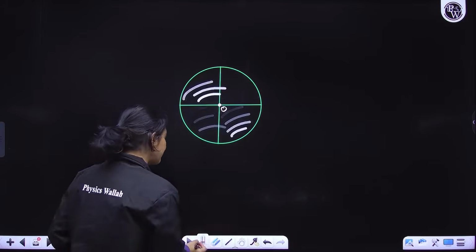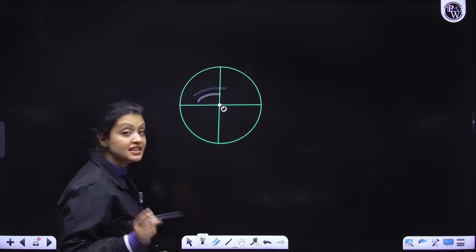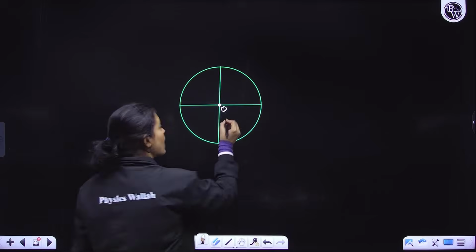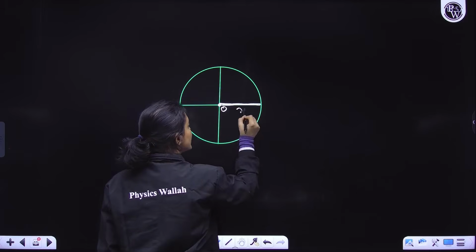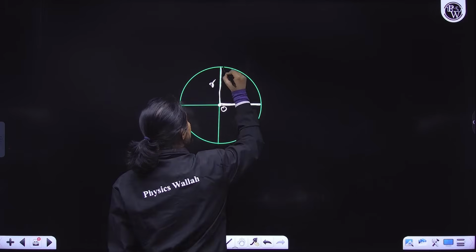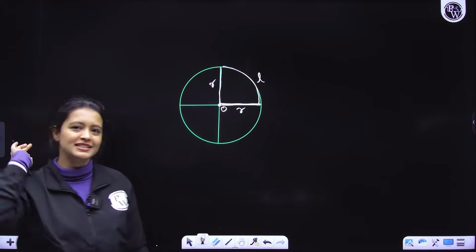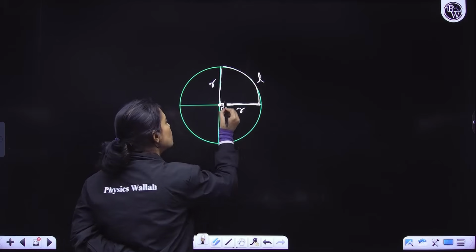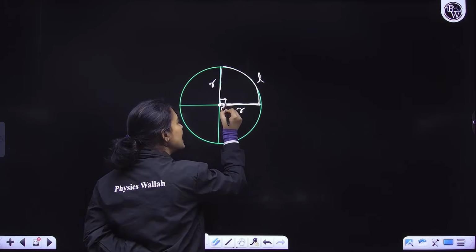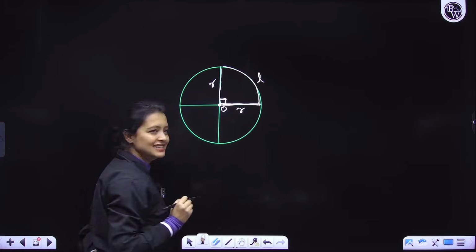Okay, so quadrant first of all is what? It's the sector of a circle. Can you see that quadrant is a sector of the circle? This is radius, and this is the arc length, right? So each quadrant is bounded by 2 radii and an arc length. Sector. Now what is the angle here, the central angle? It is always 90 degrees.